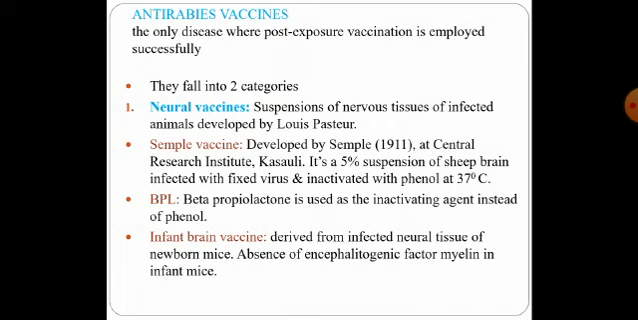So there are anti-rabies vaccines that fall into two different categories, the neural vaccines and the non-neural vaccines. As the name itself tells you, neural vaccines are prepared from nervous tissues. They are prepared from suspensions of nervous tissues of the infected animals. These were the first kind of vaccines, which were prepared by Louis Pasteur. They are of three different types: the Semple vaccine, BPL vaccine, and the infant brain vaccine.